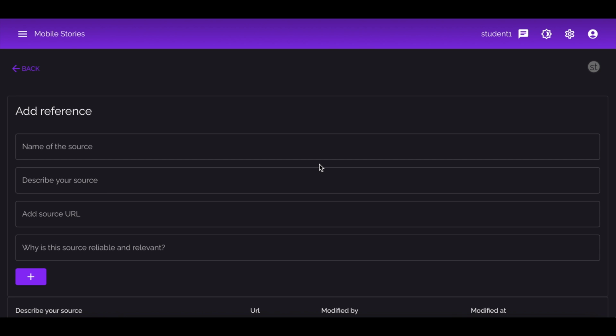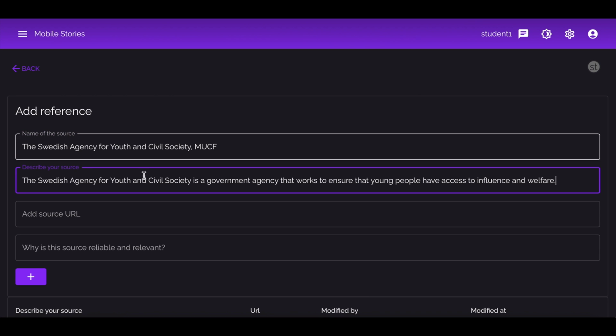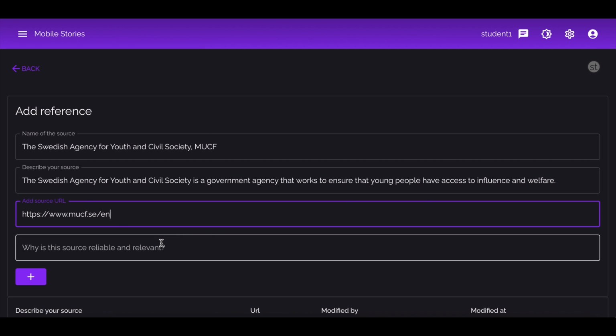First, at the top, write the name of the source you used. It can be the name and surname of a person or an organization that published the information. You can also add the title of an article or a study that you used. In the second row, add a description explaining what the source is. In the third row, you should add a link if you have one.